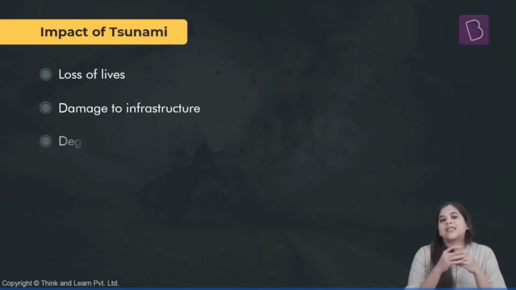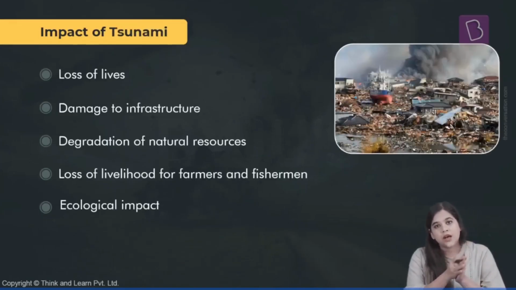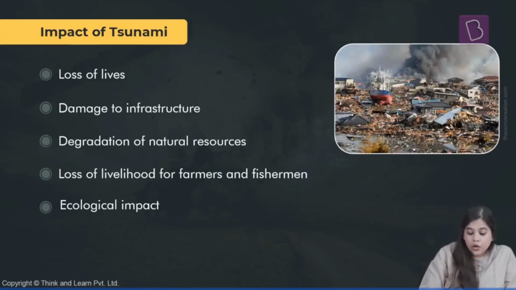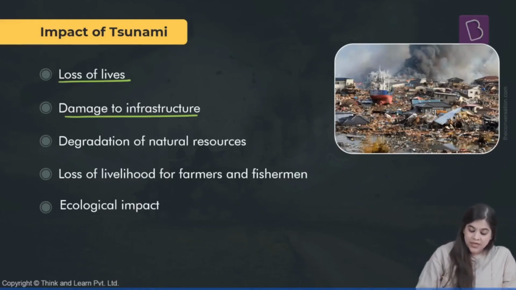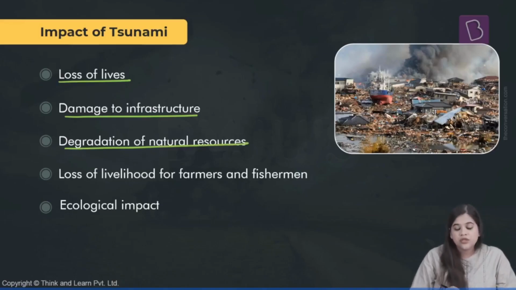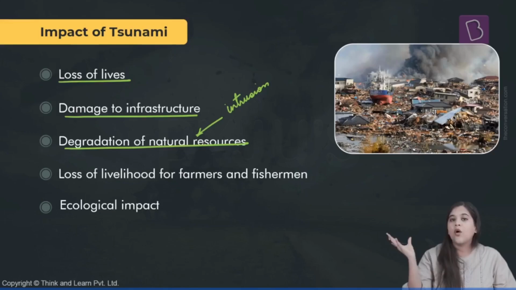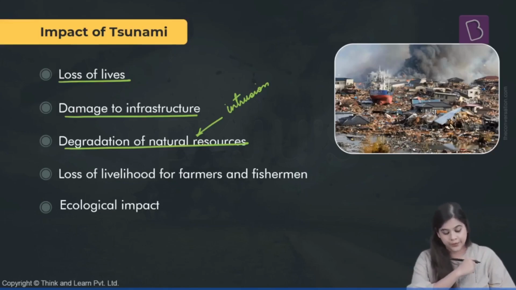So what are the impacts that are caused due to any tsunami disaster? There is a huge loss of life and a loss of infrastructure and property of the people. There is a degradation of the natural resources. Why? Because there is an intrusion of salt water up to long distances from the coast.